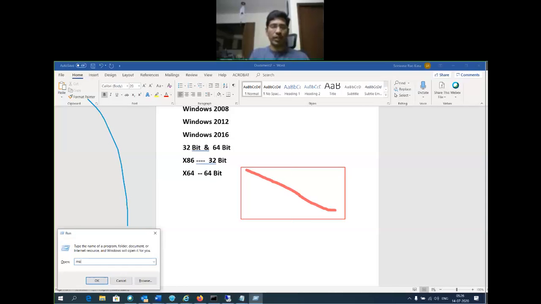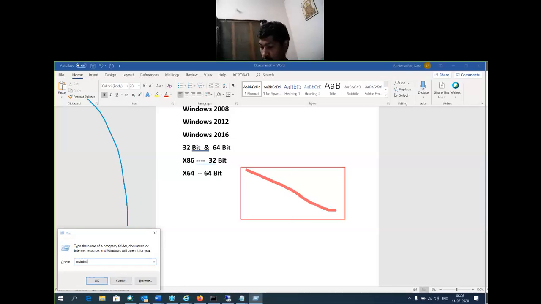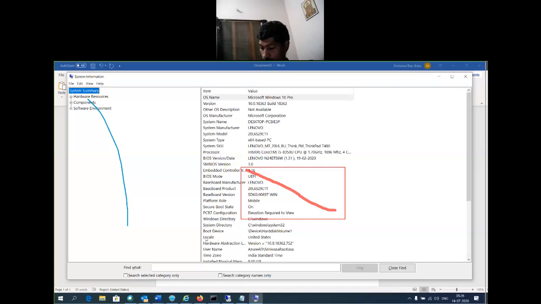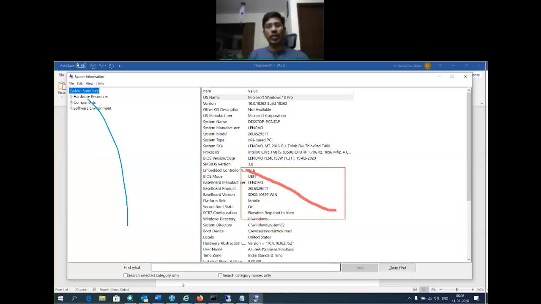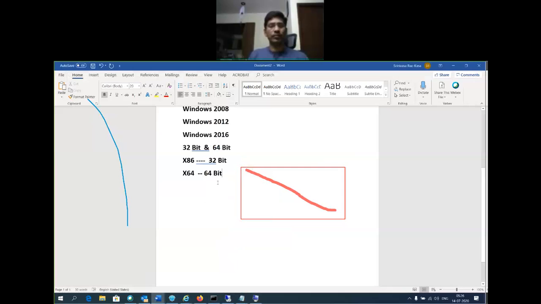On your system, execute msinfo32. What is the command? msinfo32, System Information. There is also one more command.